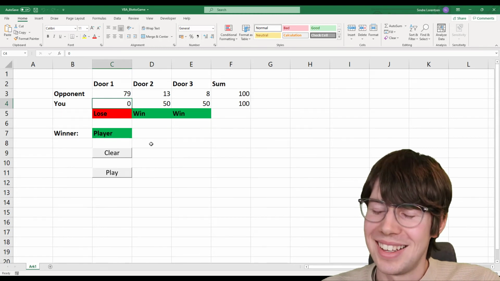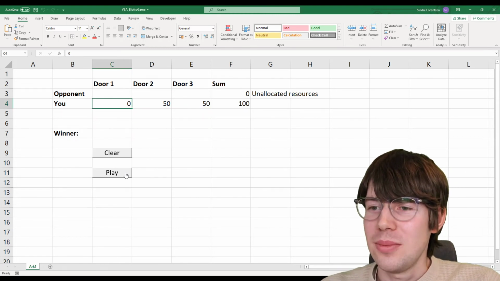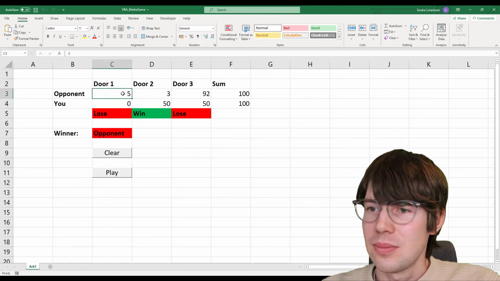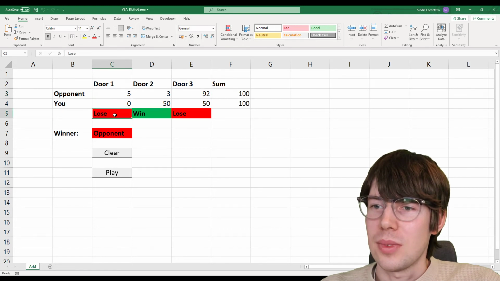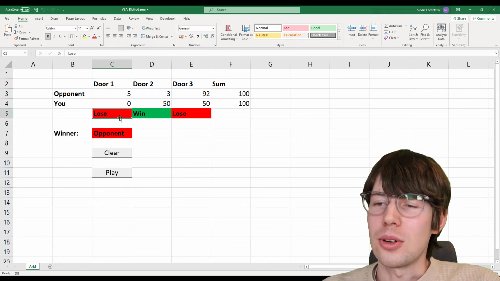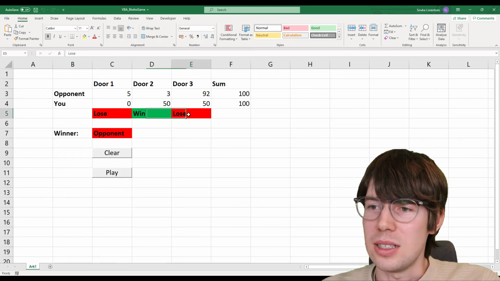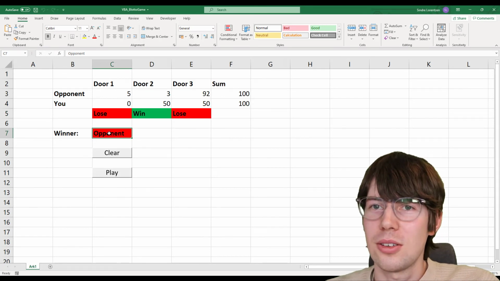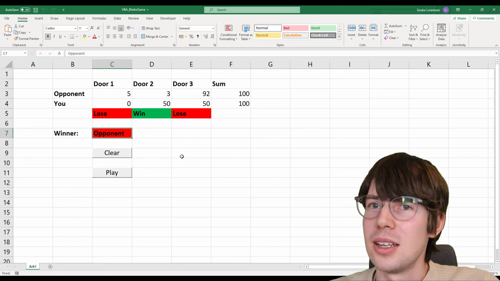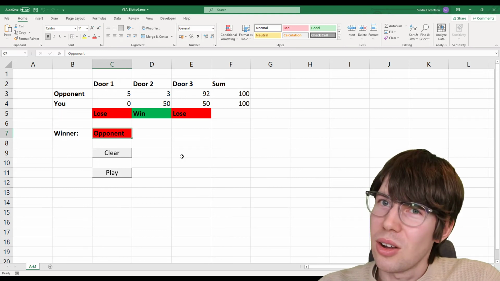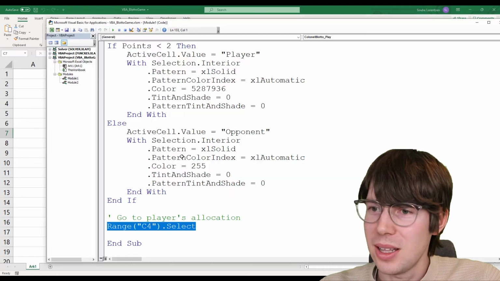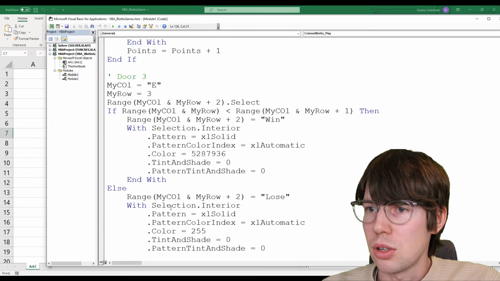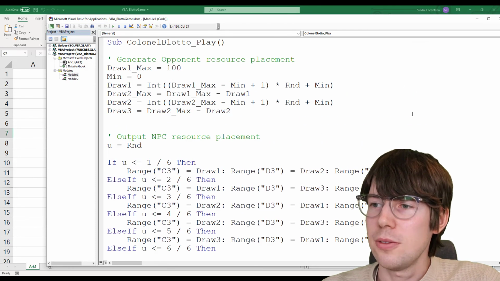So that was a little bit messy. So let's play one more time and just try to explain it. We do an allocation, 3 cells here. Then we check each door and color it red or green and say win or lose depending on the wins. We do it 3 times. And then finally here we color it red and write opponent if I lost, and color it green and write player if I won. So that is how it works. Got a little bit confusing there, always a little bit difficult to explain. So I think what I'm going to do now is just scroll through this code slowly so you can just see it for yourself.